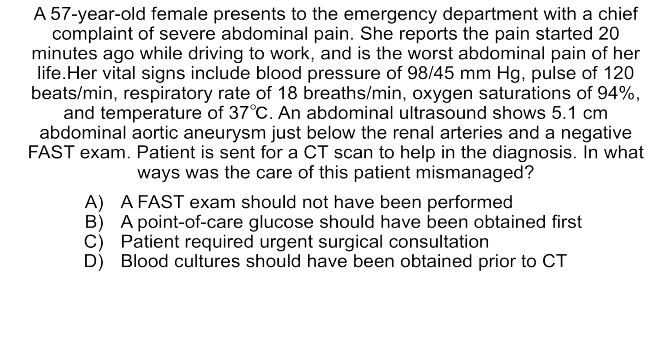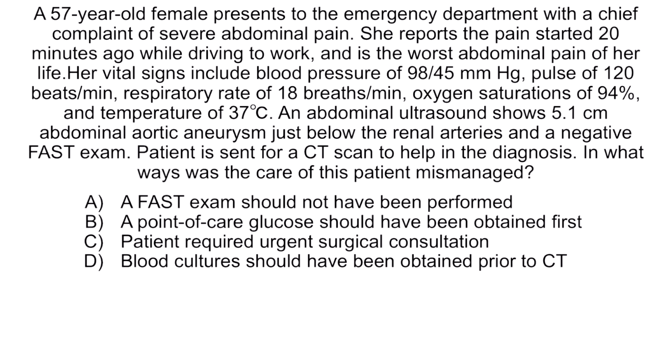An abdominal ultrasound shows a 5.1 centimeter abdominal aortic aneurysm just below the renal arteries and a negative FAST exam. The patient is sent for a CT scan to help in the diagnosis. In what ways was the care of this patient mismanaged? A, a FAST exam should not have been performed. B, a point-of-care glucose should have been obtained first. C, patient required urgent surgical consultation. Or D, blood cultures should have been obtained prior to CT.